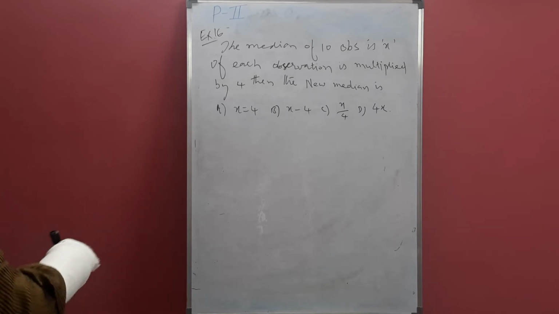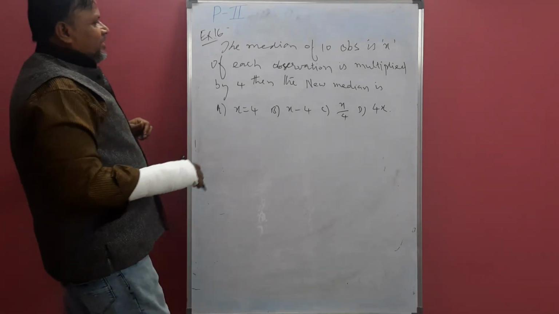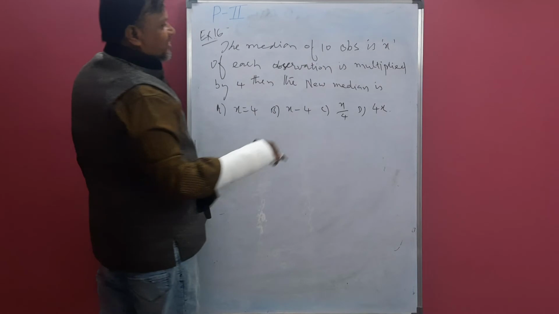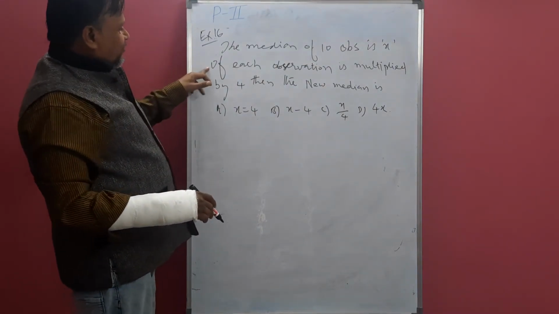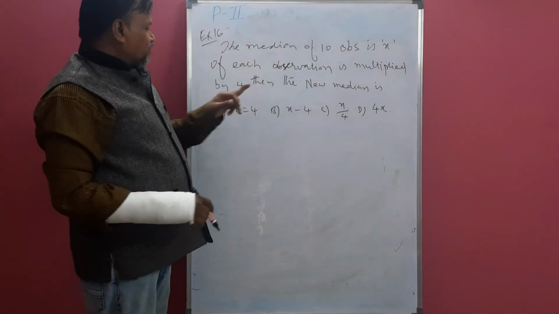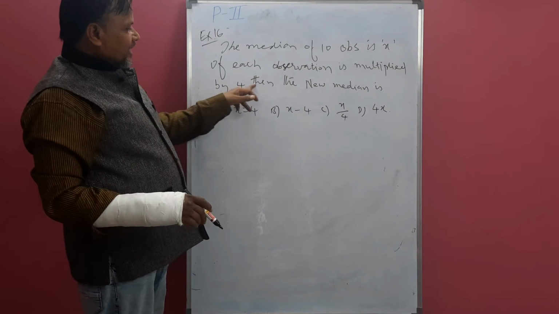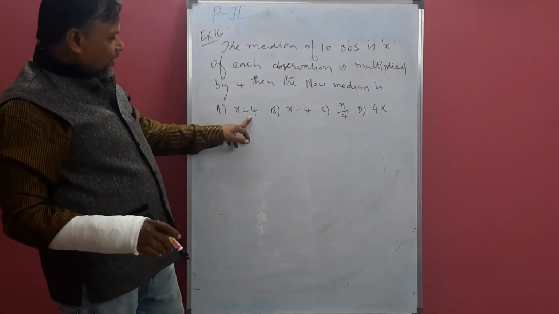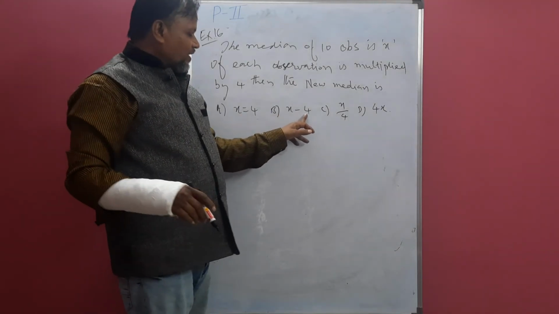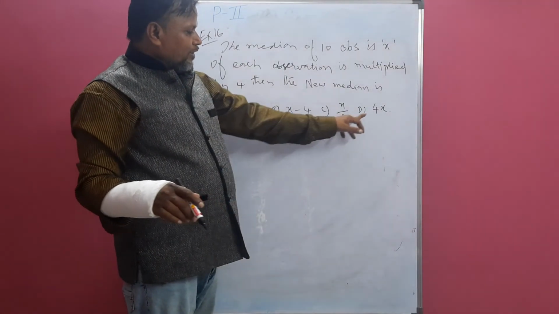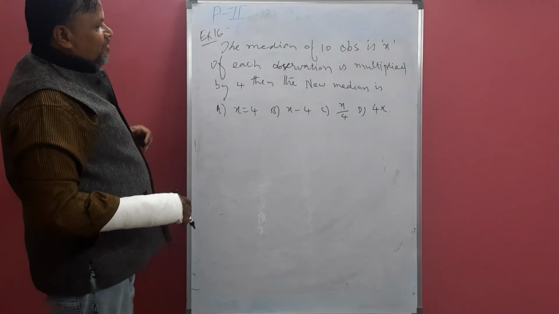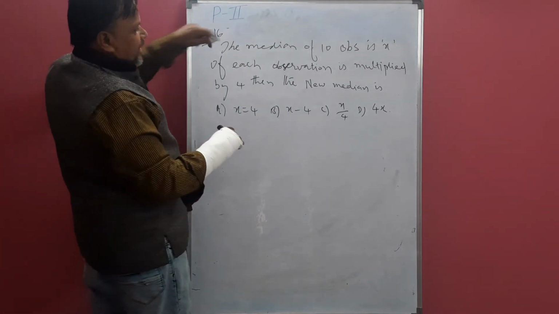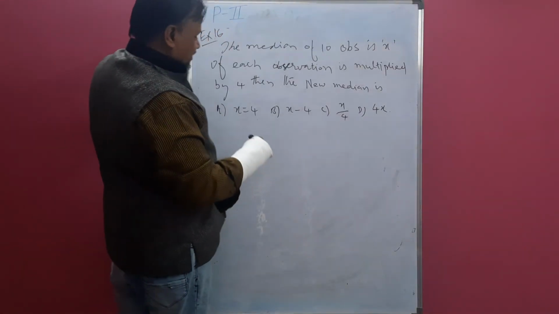Now one more example, example 16. The median of 10 observations is x. If each observation is multiplied by 4, then the new median is: a) x equal to 4, b) x minus 4, c) x by 4, d) 4x. Now see that, the median of 10 observations is given, that is x.